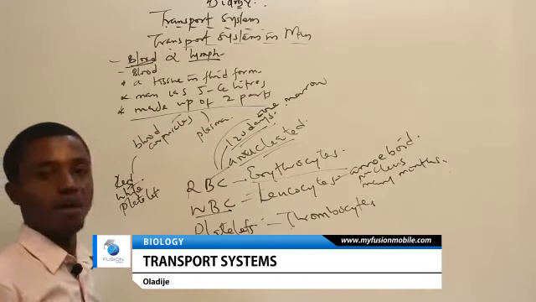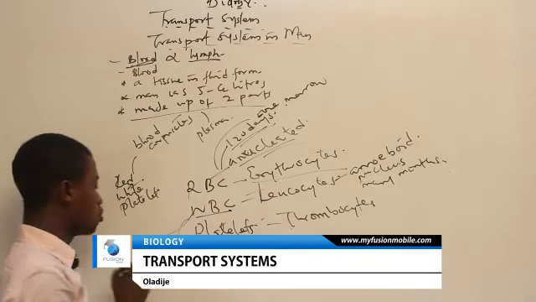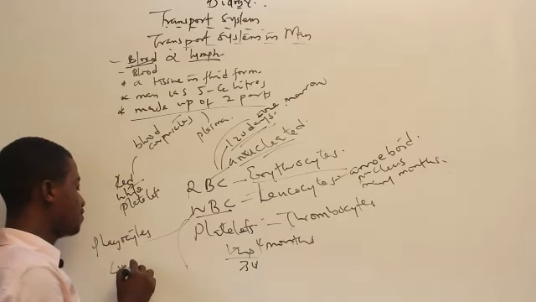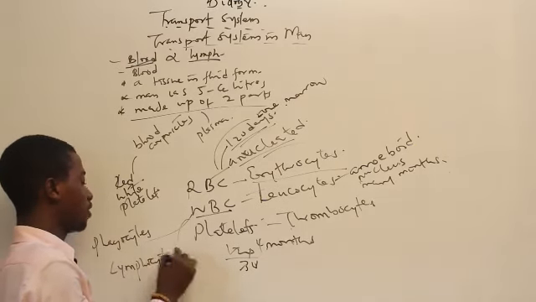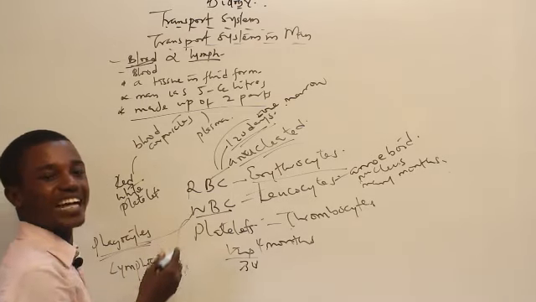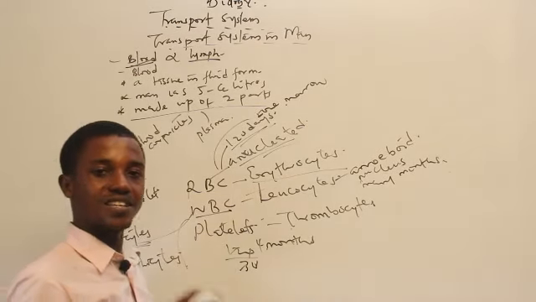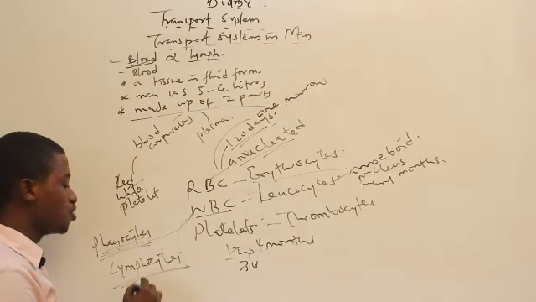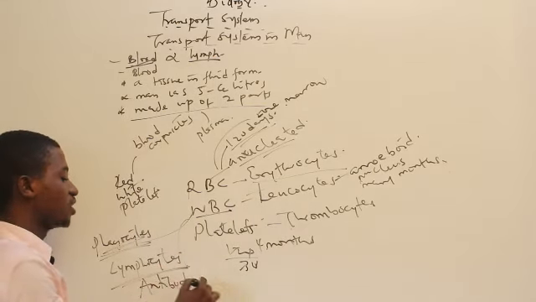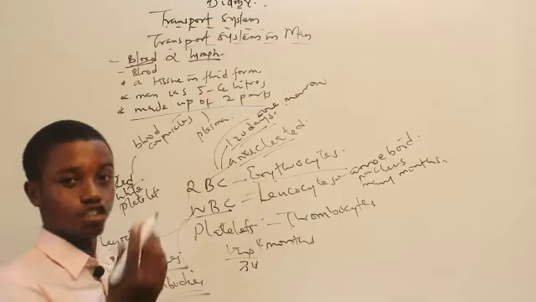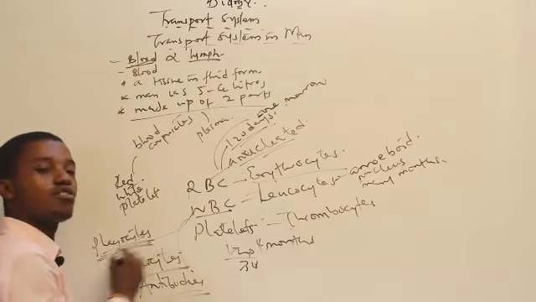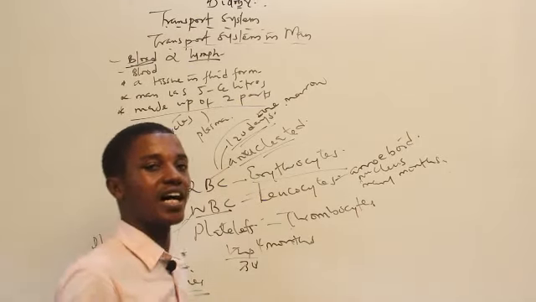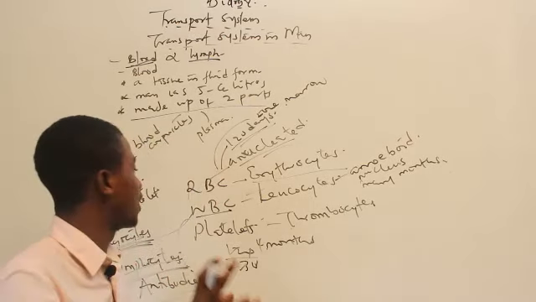What then is the function of the white blood cell? White blood cell is basically divided into two. We have the phagocytes and we have the lymphocytes. What's the function of the phagocyte? Phagocytes are white blood cells that ingest bacteria. When they see bacteria, when they see germs and all that, they ingest it. While lymphocytes produce antibodies. Antibodies help in fighting against infection in the body. So phagocyte engulf bacteria. Lymphocyte produces antibodies which help in fighting against germs as well.